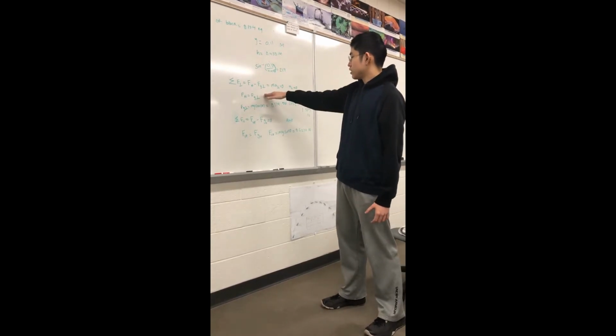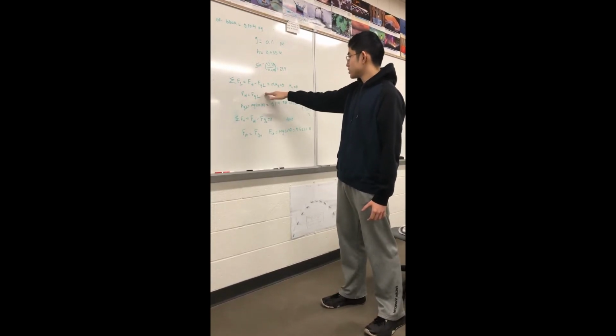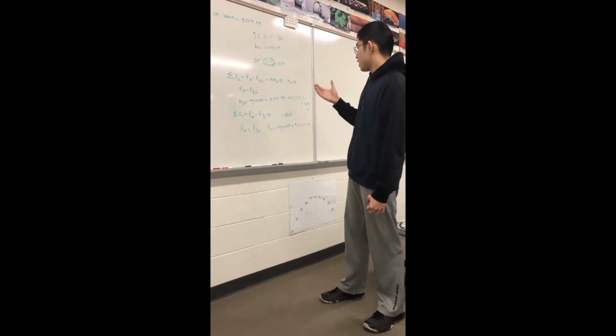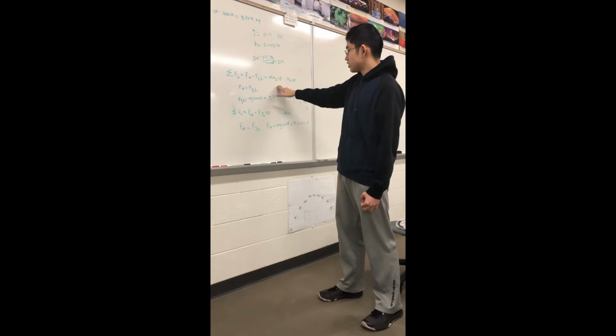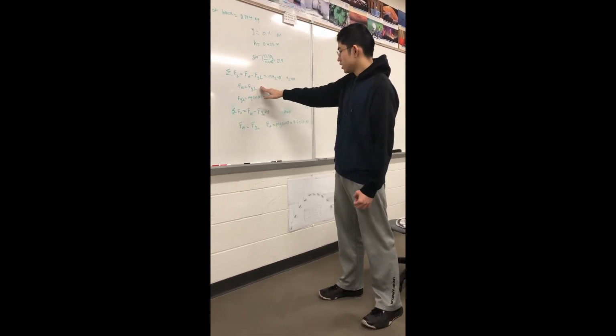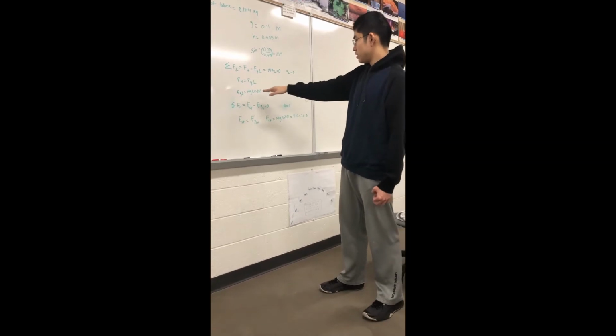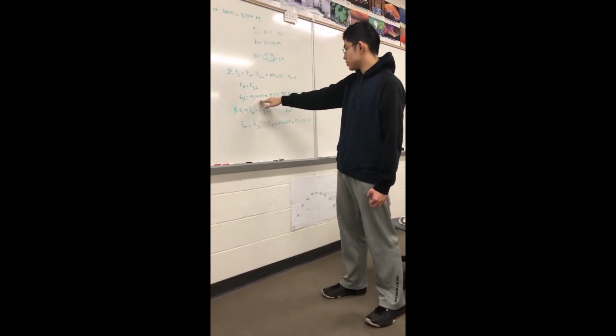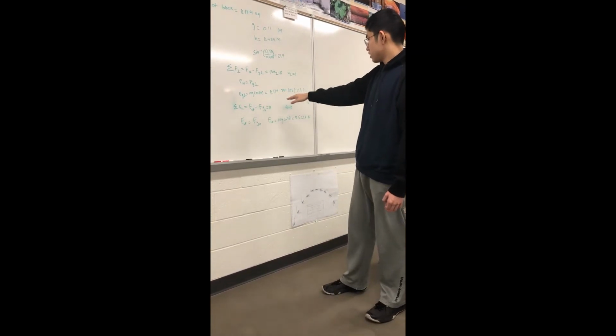We have the normal force, and then the gravitational force counteracting the normal force. Since the net force of the system is zero, the normal force has to equal the gravitational force in the perpendicular direction. If we plug in the expression for the gravitational force in the perpendicular direction, we have mg cosine theta.